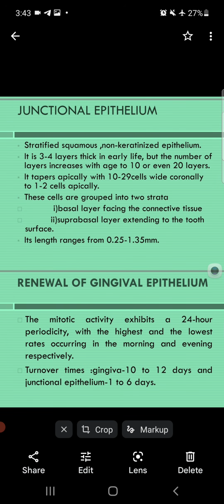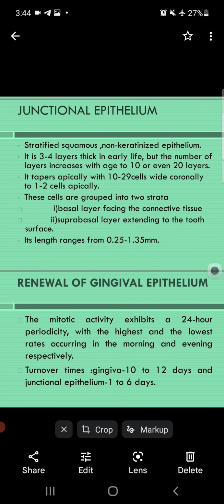Now, junctional epithelium, again, it is stratified squamous non-keratinized epithelium, like circular epithelium, and this is the important part, it is also non-keratinized, and it is 3 to 4 layers thick in early life, but the number of layers increases with age to 10 or even 20 layers. Meaning in early life it is 3 to 4 layers thick, and in late age, when age increases, it becomes 10 or even 20 layers thick. Remember, this is an MCQ point.